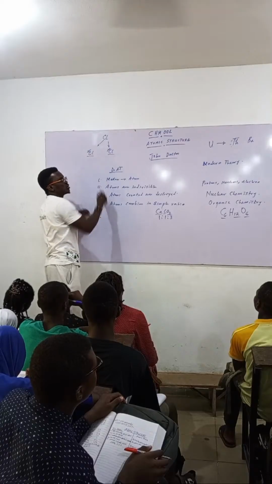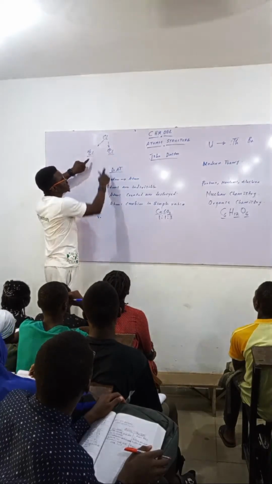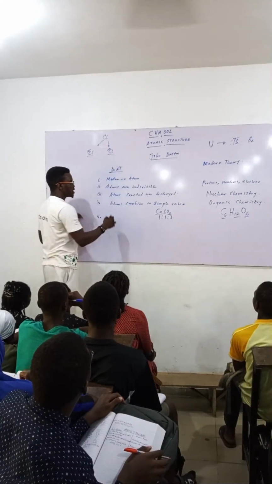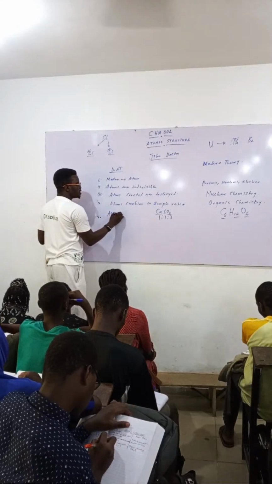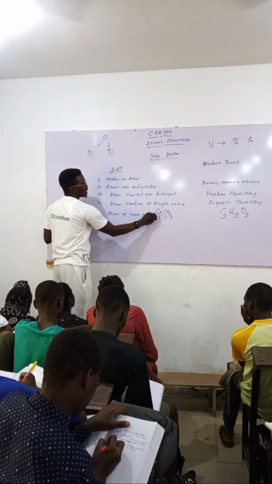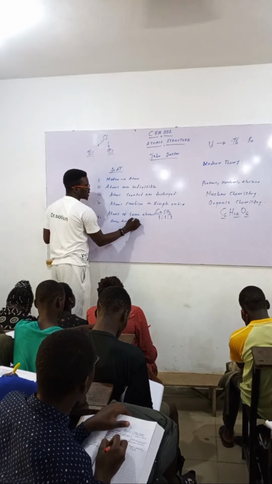This is also an atom of chlorine. What he now said was that every time you have an atom, they are always alike in every aspect. So he said atoms of the same element are exactly alike in every aspect.